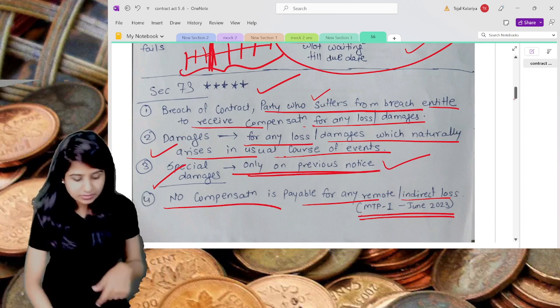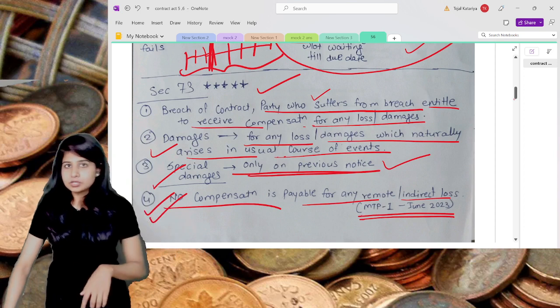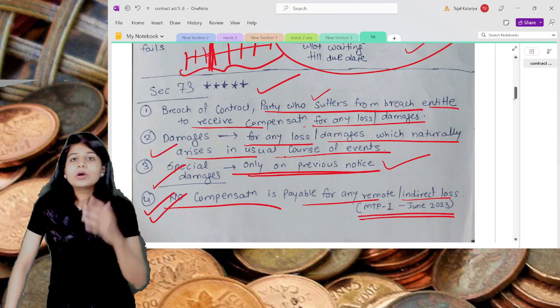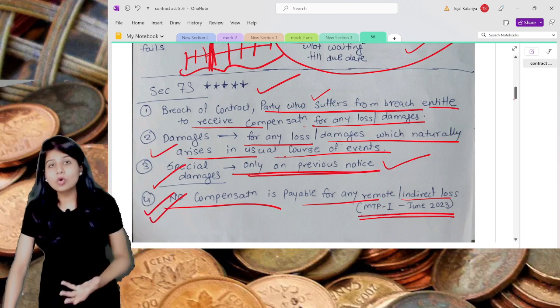Go and check it out, because this line is very important from that question's perspective, which you may get in your exam. In that, no one will pay for any indirect or remote losses.